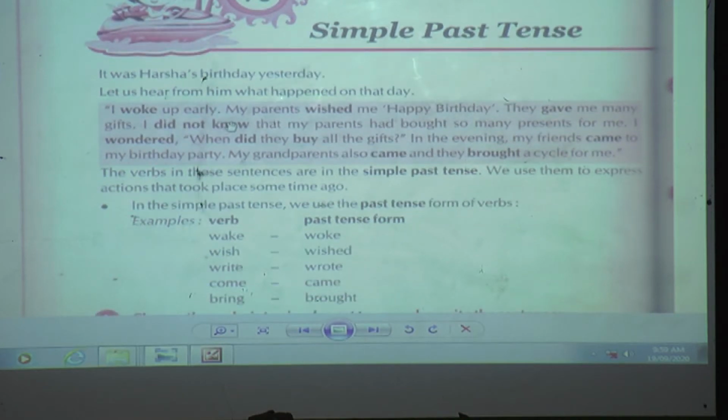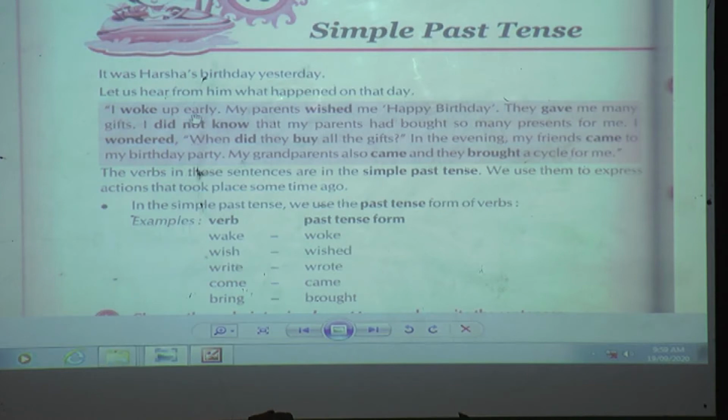Now here one boy is there. His name is Harsha. Okay. Now it was Harsha's birthday yesterday. Let us hear from him what happened on that day. Now Harsha is explaining some things which had happened on his birthday, and his birthday was yesterday, and today he is explaining. It means that all the things he is explaining are now in past tense. Now what is he telling?